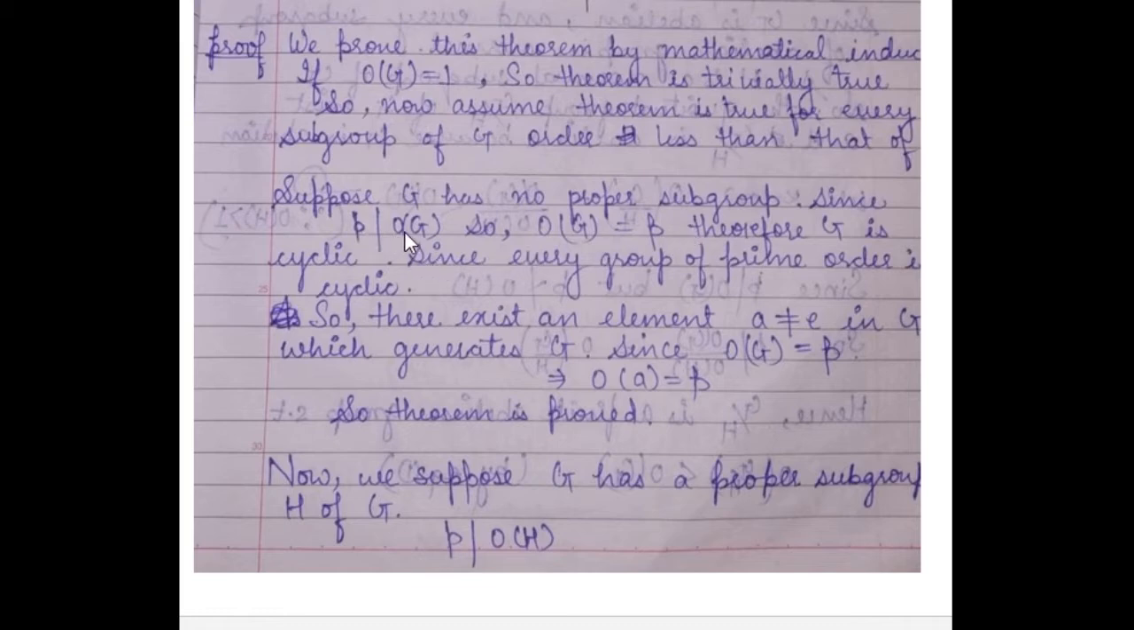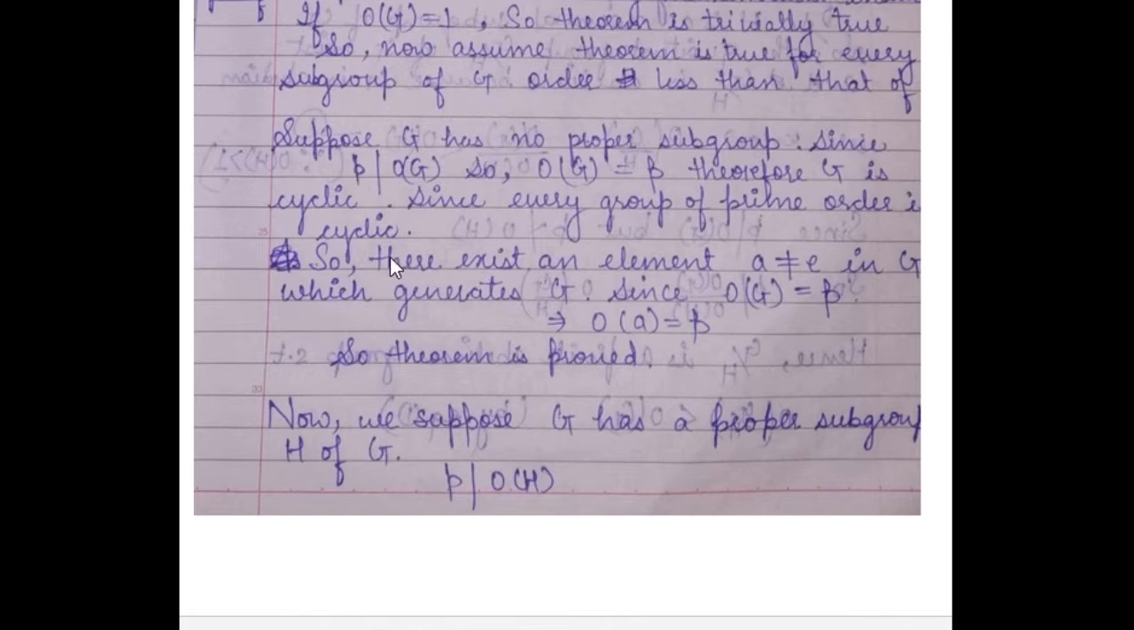Since P divides the order of G, the order of G will be P. Since it has no proper subgroup, the only subgroup will be G itself. So the order of G is P. P is a prime number, and we know every group of prime order is cyclic. So G will be cyclic, since every group of prime order is cyclic.